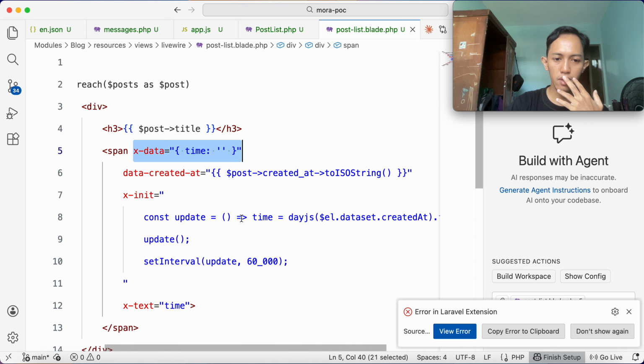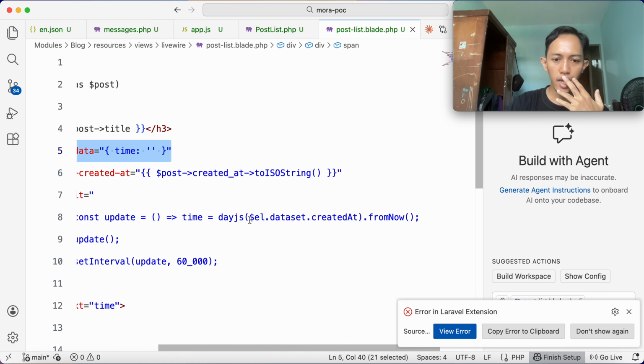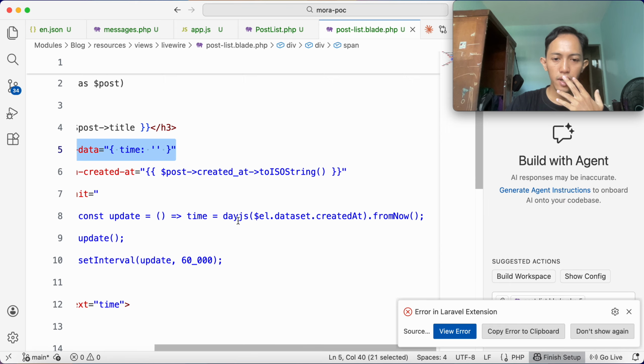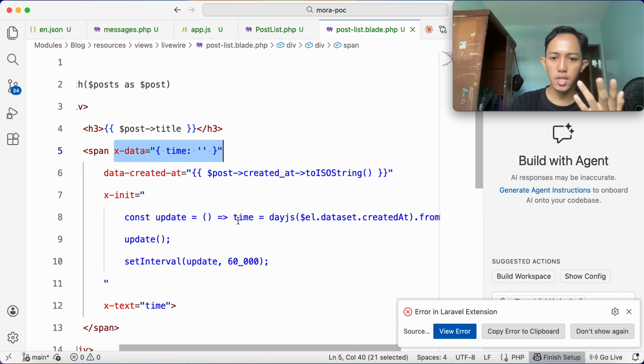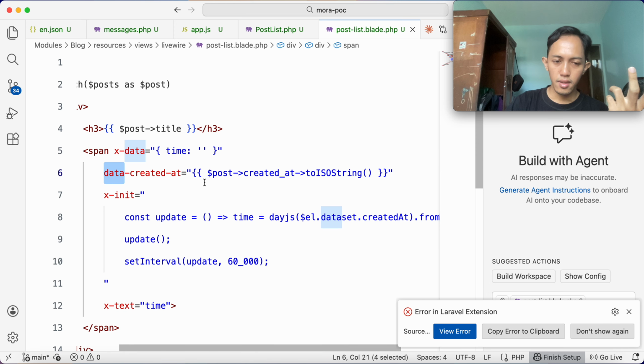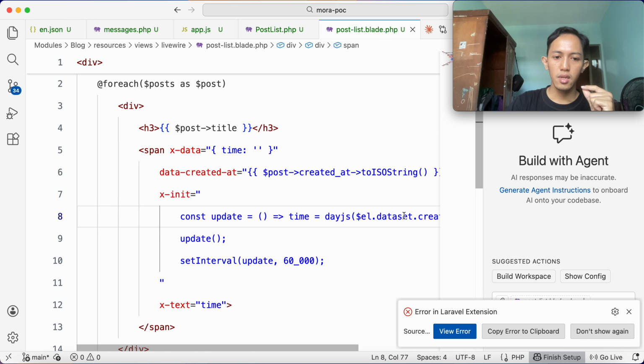See, the x-data is time, so to update the time, we use a function in x-init called update here, and then to grab the value of when the post is created, we use the el attribute from the Alpine, and then call dataset, which is the short term for the data attribute in JavaScript, and then created at, and then we update it and set interval.